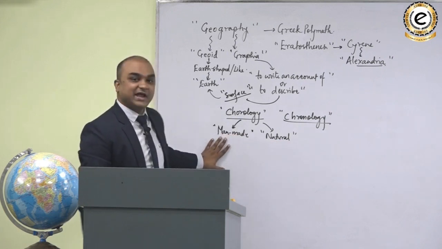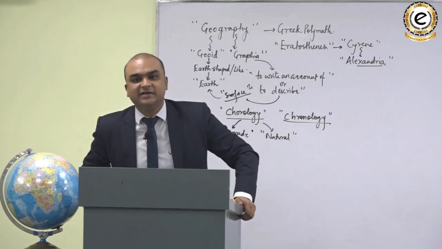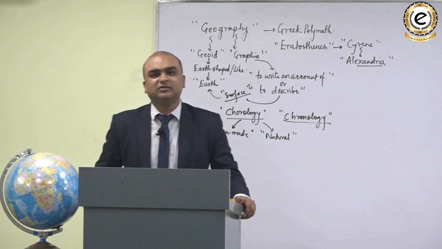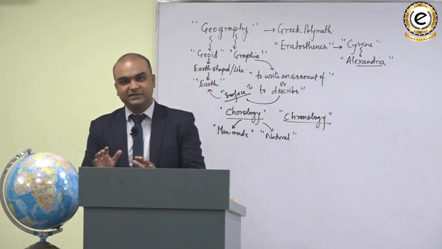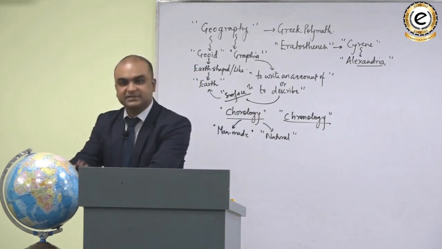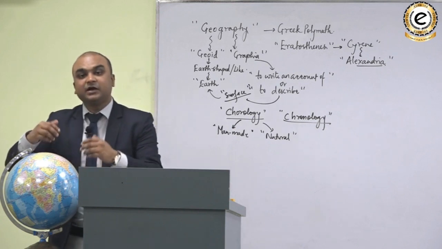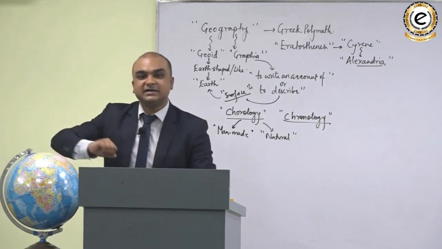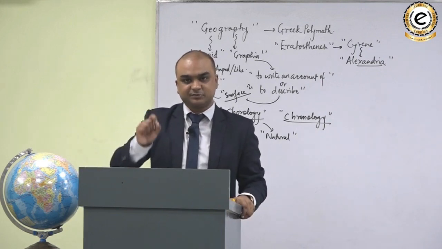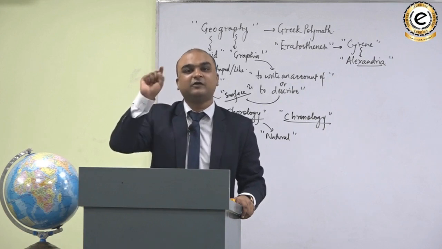When we describe the man-made things over the surface of the earth, we are in the realm of human geography. Clear? Now, I told you that geography is all about the description of natural or man-made things over the surface of the earth. And that description is actually description in terms of space, or it's a spatial description and not a temporal description. It means description in terms of space and not in terms of time.